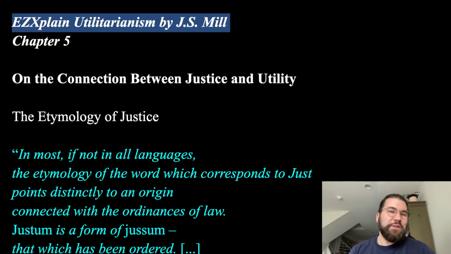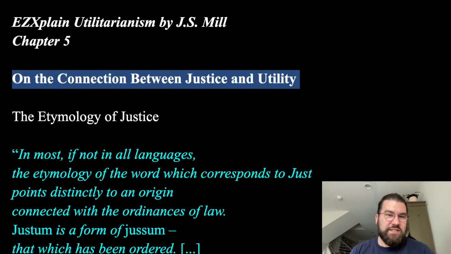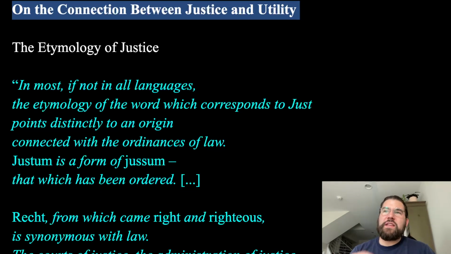Easy Explain Utilitarianism by John Stuart Mill, Chapter 5. So here we're going to look at the connection between justice and utility. Taking this ethical standard we've set with the utilitarian ends, putting happiness as the greatest and most desirable end to our actions for ourselves and others, now we're going to tie this into justice.